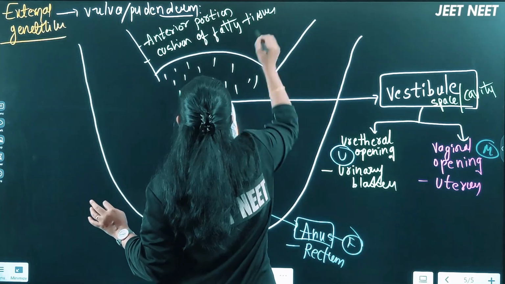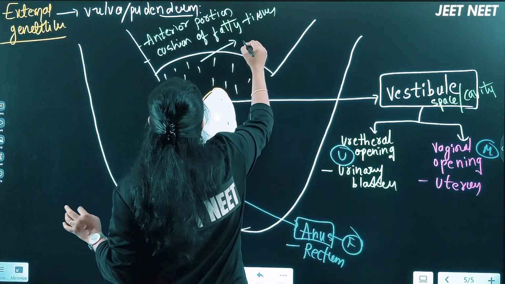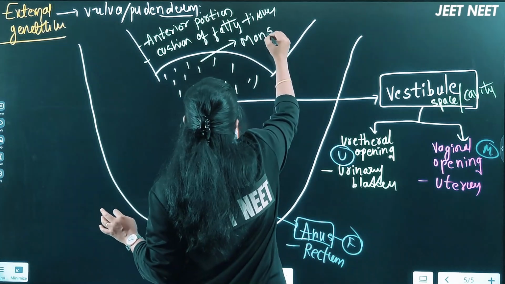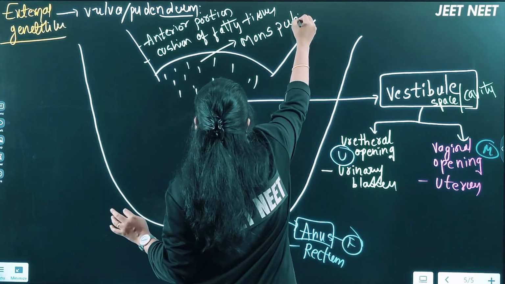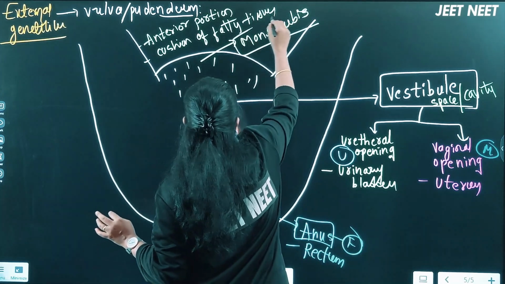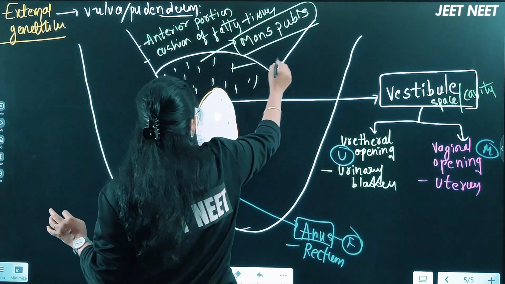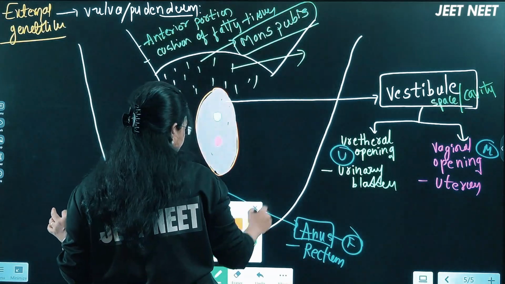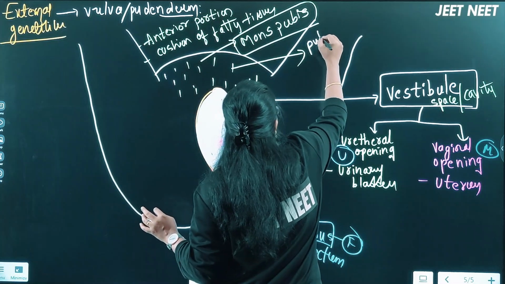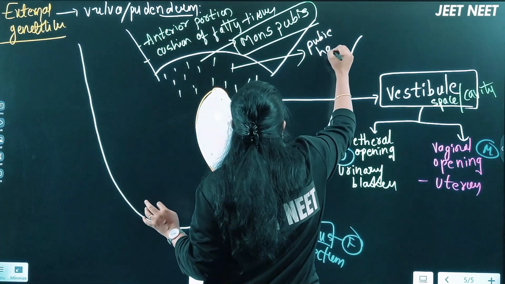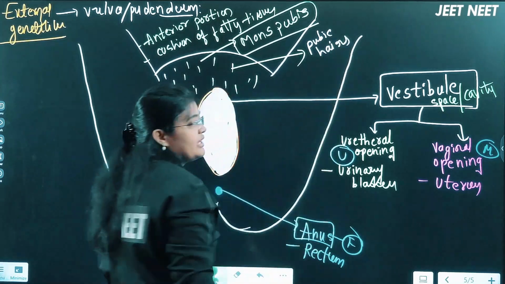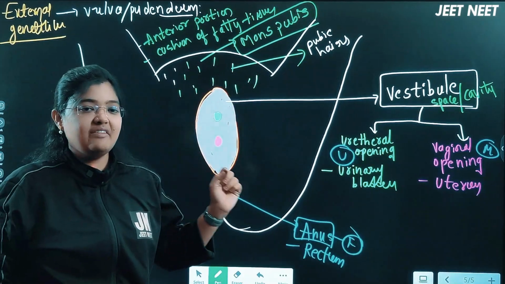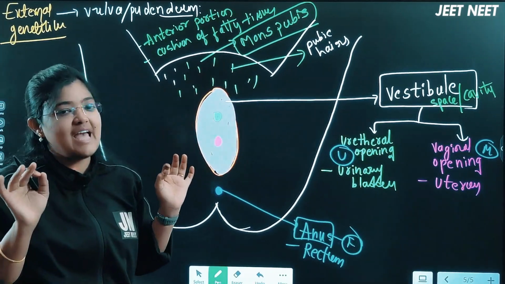This region we call the mons pubis, right? Above this vestibule region there will be a cushion of fatty tissue where the hairs are present, beta. Which hair are these? Very important, these are the pubic hair. I hope you know that we have axillary hair as well as pubic hair. Axillary hair is nothing but the hair under the arms.